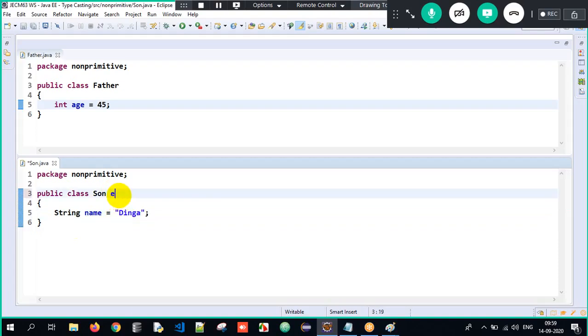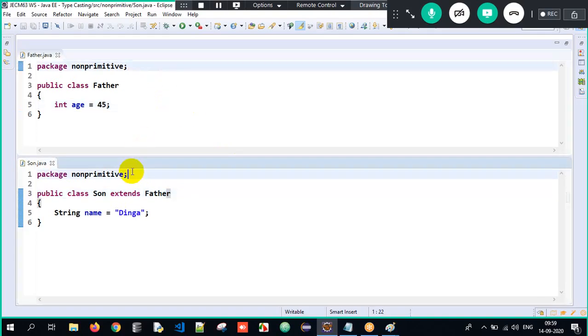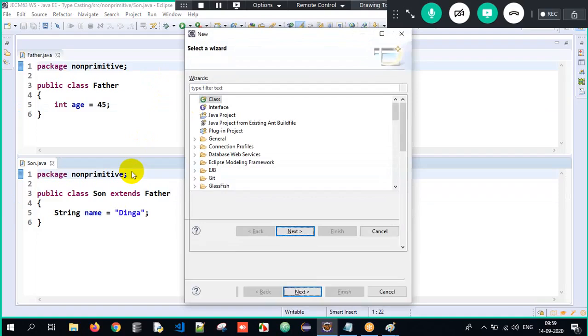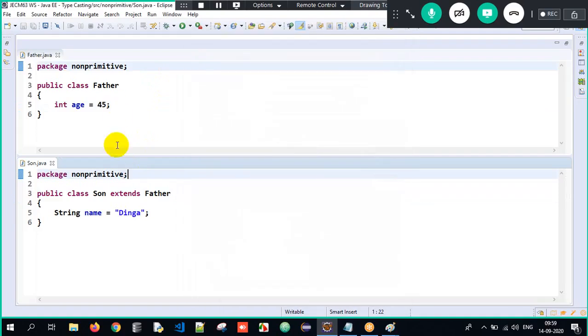How will I achieve it? I am supposed to make use of extends, and the class name is father. Son extends father. So father class has a variable called age and that class is inherited by son here. Now, I'll have one more class called test.